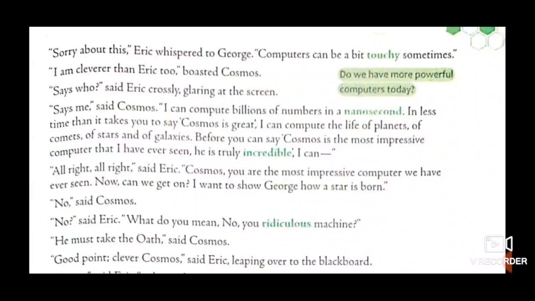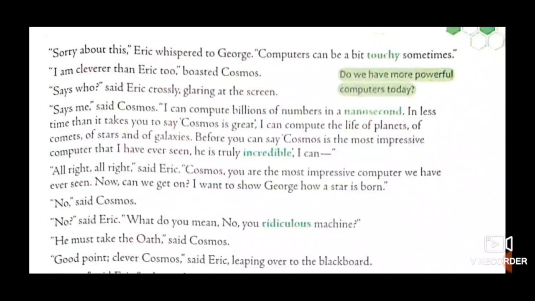He must take the oath, said Cosmos. Cosmos says, unless or until George is ready to take an oath, I cannot tell or share or show George how a star is born. So he has to first take an oath.